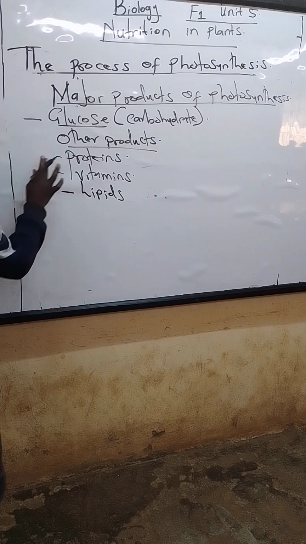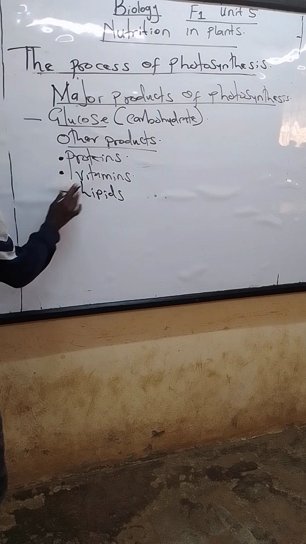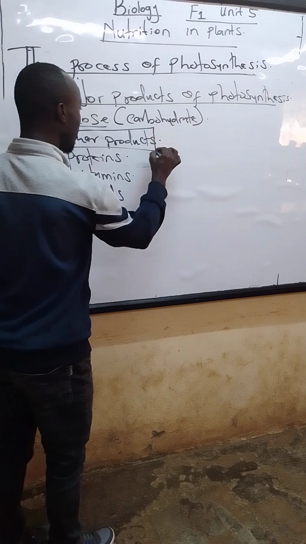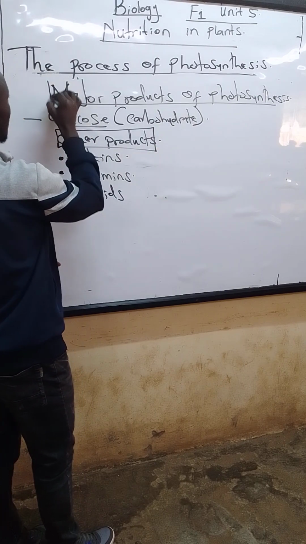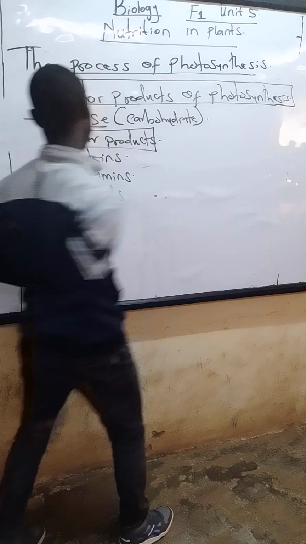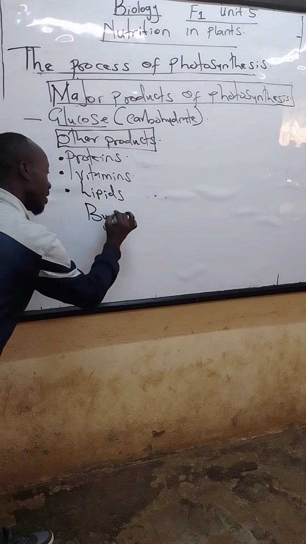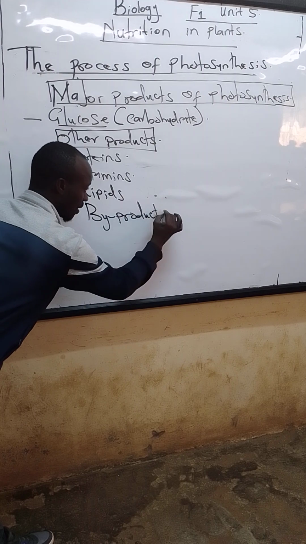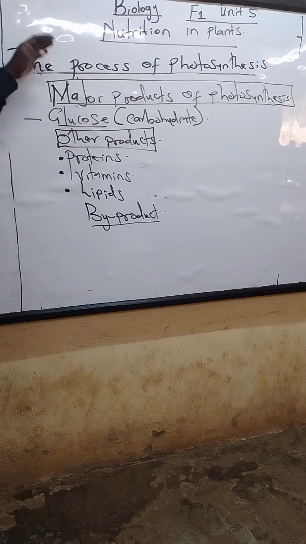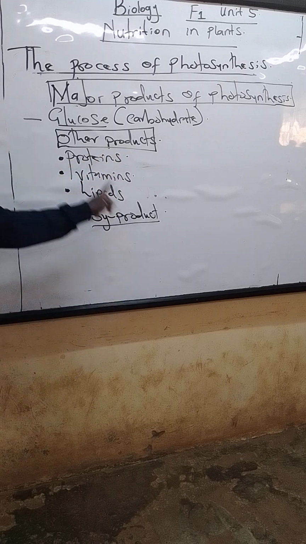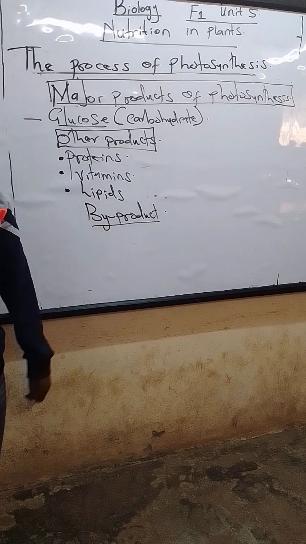Now, there's another word that we usually use here: byproducts. These are the other products of photosynthesis. Other products that are gotten from photosynthesis are proteins, vitamins, lipids. So let's check the byproducts. What is the major byproduct? Our main focus was making food, right? Glucose is food. Proteins are food. Vitamins are food. Lipids are food.